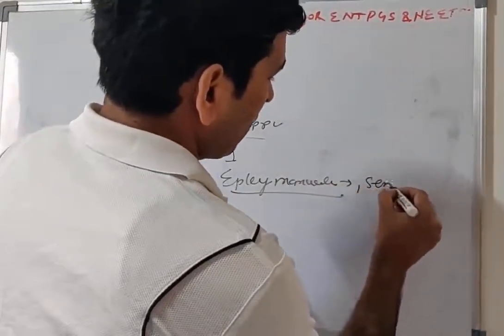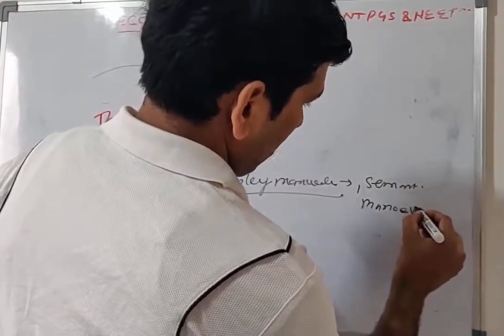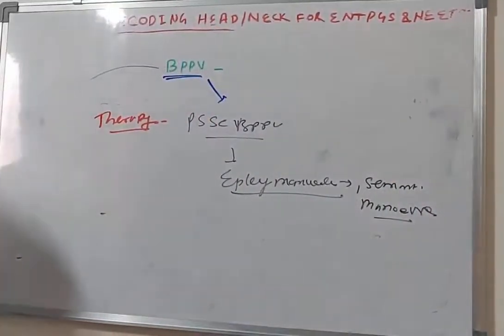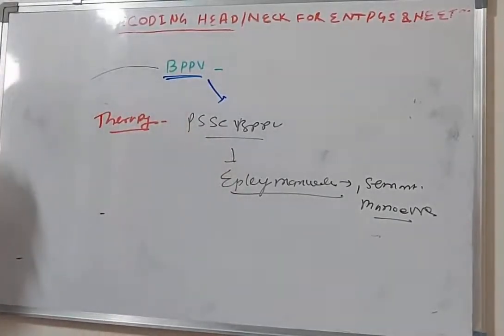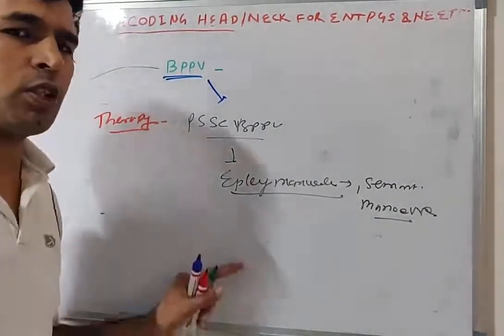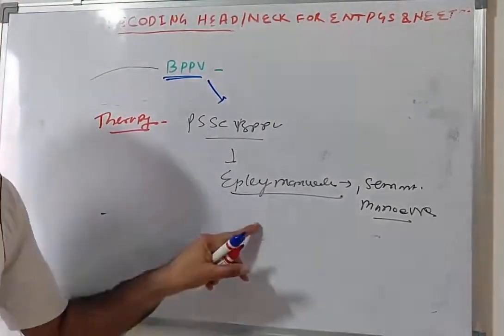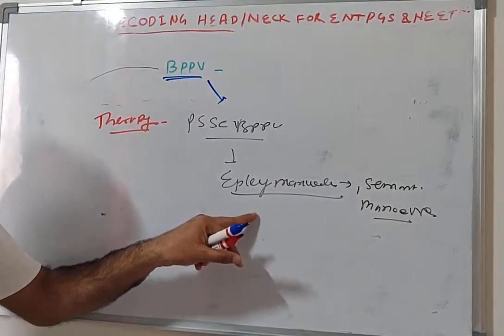Then another method is the Semont maneuver. In the Semont maneuver, the patient sits on the couch on the lateral side. The patient's head is turned 45 degrees, then the patient is laid down on one side, and then rotated 180 degrees to the opposite side.